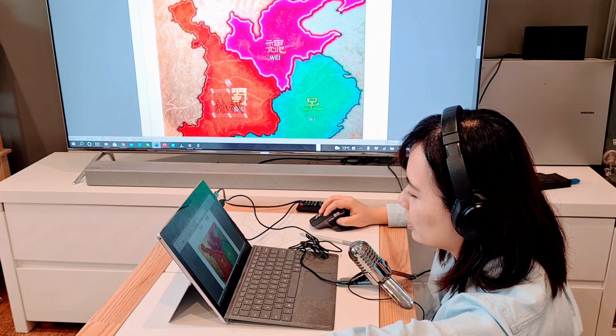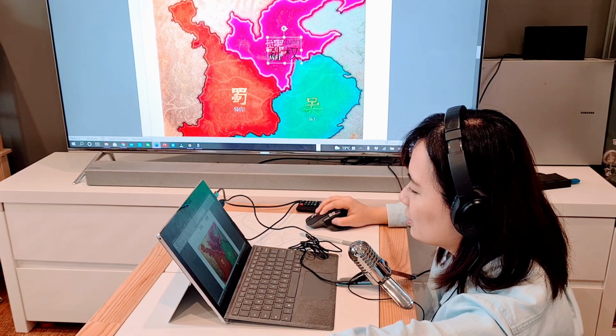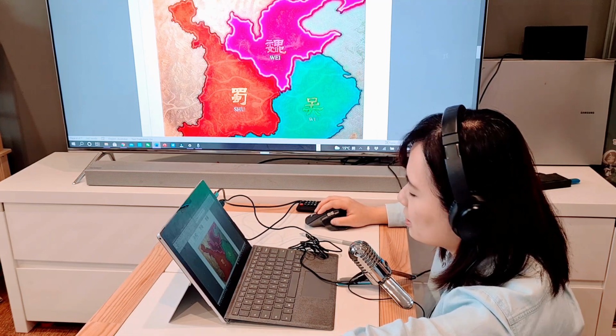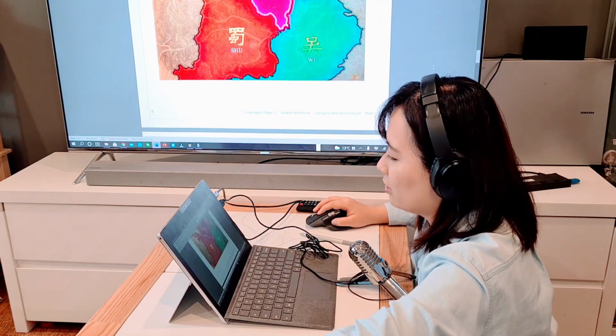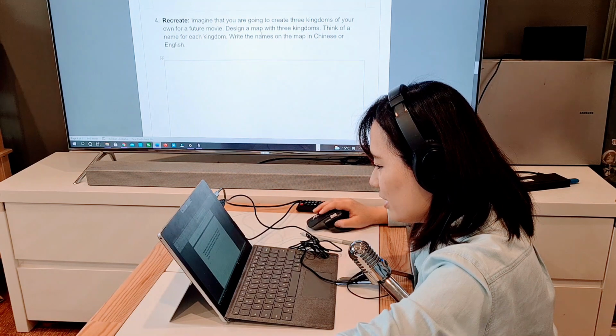So if you think Sun Quan goes there, put it there. If you think Sun Quan is here, put it here. So move around. For digital copies, if you use paper one, you can just cut them out and paste the words on the map. And after that, recreate.